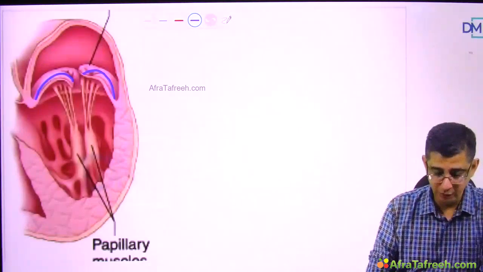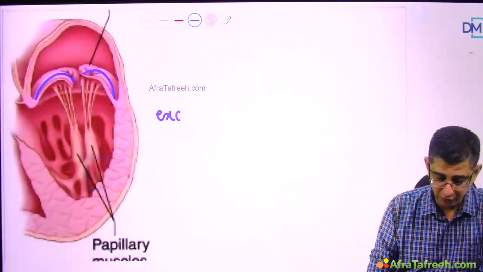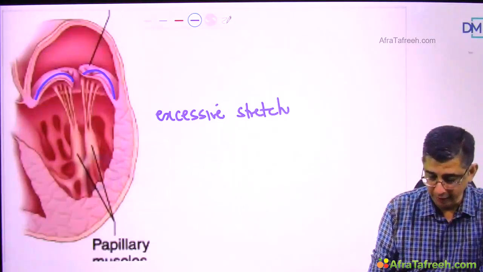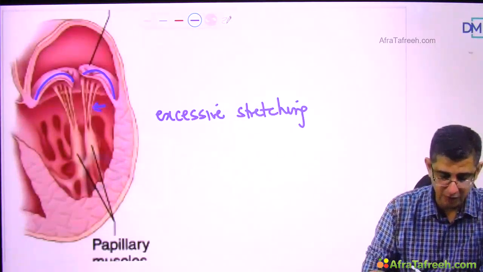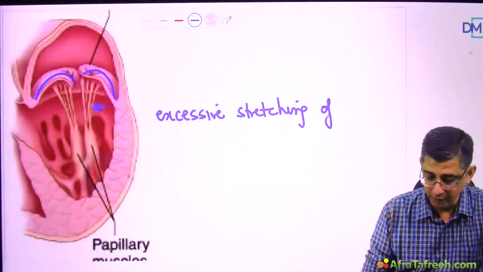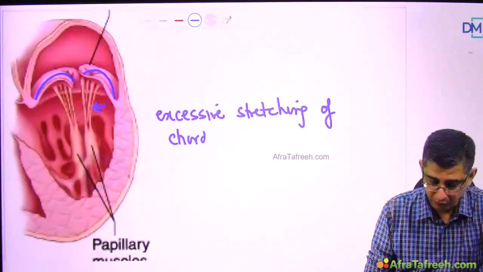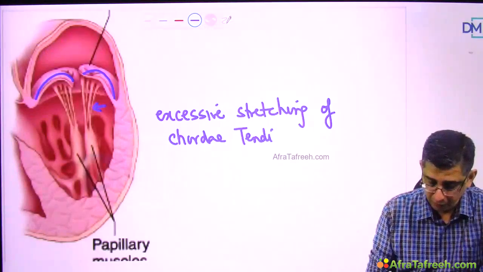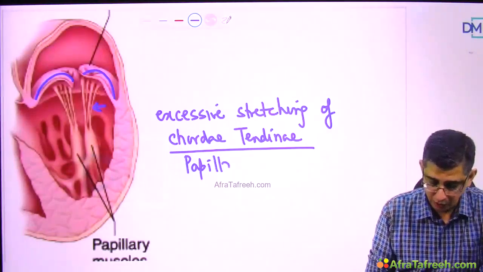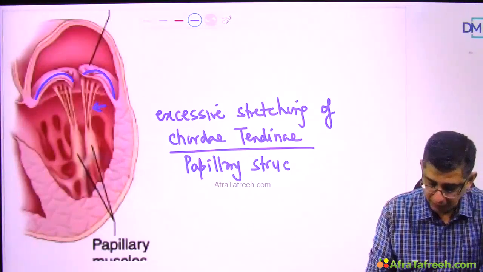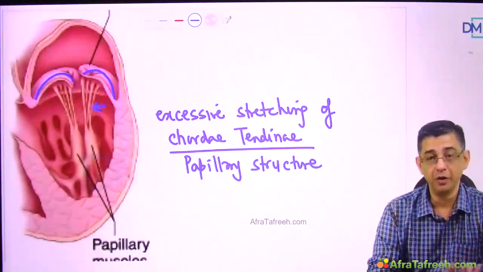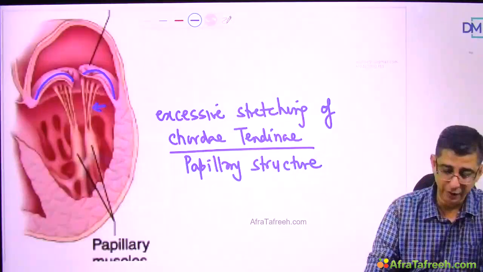So the basic problem in these patients is excessive stretching of the papillary muscles. There is excessive stretching of chordae tendineae. Chordae tendineae are anatomical structures on the undersurface of the valves which help the valve leaflets to close properly. So two things are happening here. One is the excessive stretching of chordae tendineae, which are connected to papillary muscles. This is going to contribute to two things. One, there will be an auscultatory finding created here. The reason for this auscultatory finding by the name of mid-systolic click is the tension which is created.